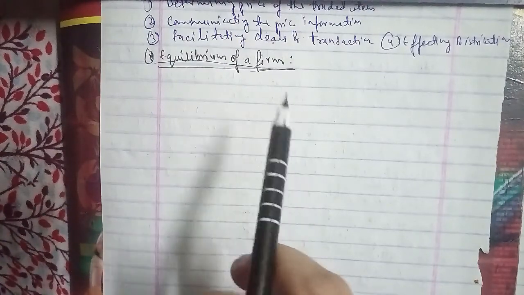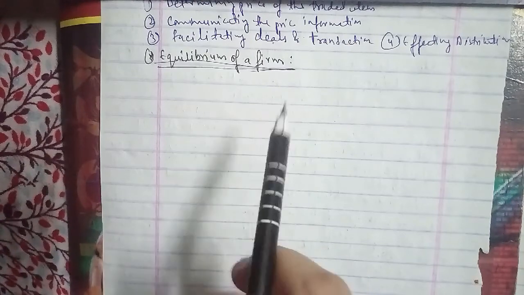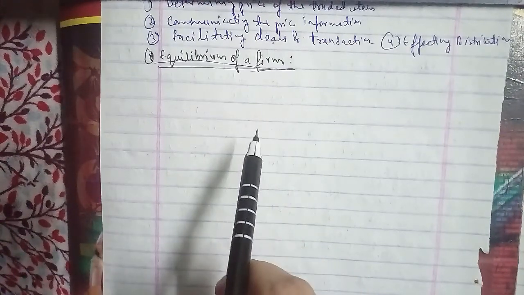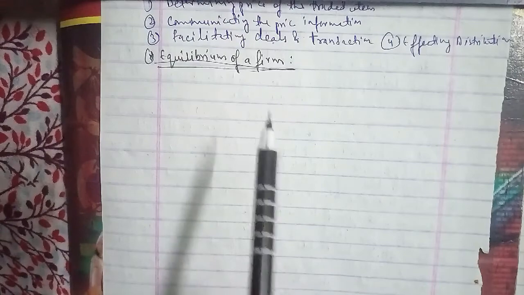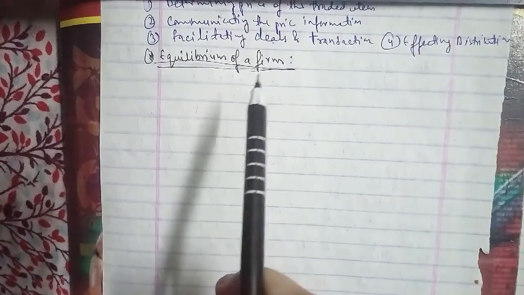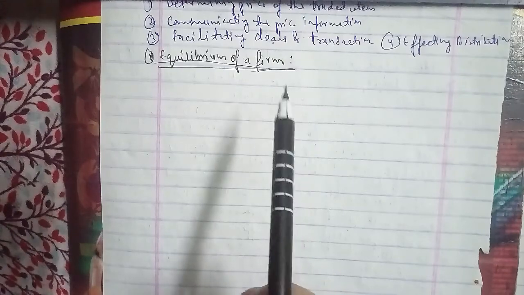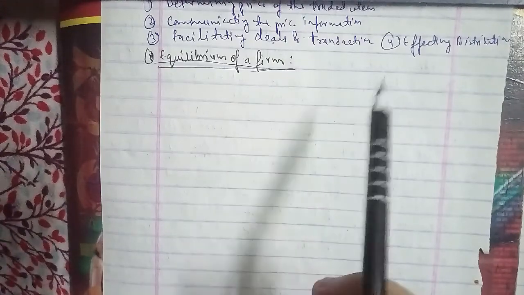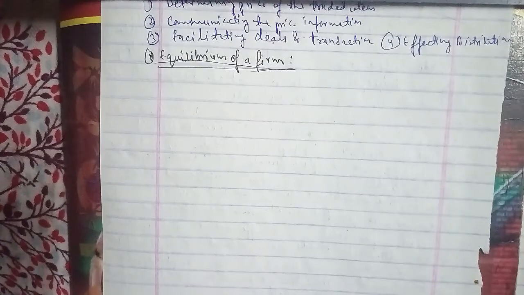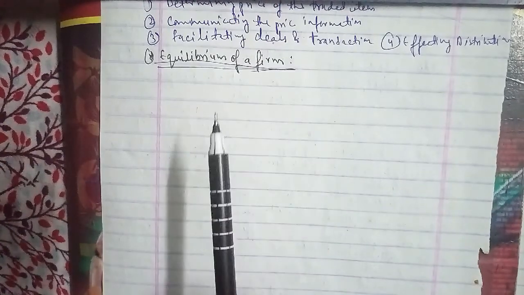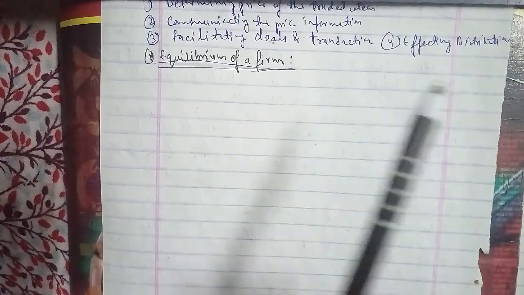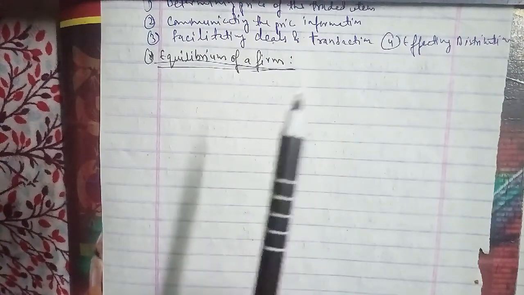Now we'll go ahead with another question that has been asked for 5 marks: what are the different types of market, or what are the different types of market competition. Either they ask you about the different types of market, since it has been asked for 5 marks, or they can also ask about the different types of market competition or market structure. So that is the same here. Let's go ahead and discuss the types of market structures.